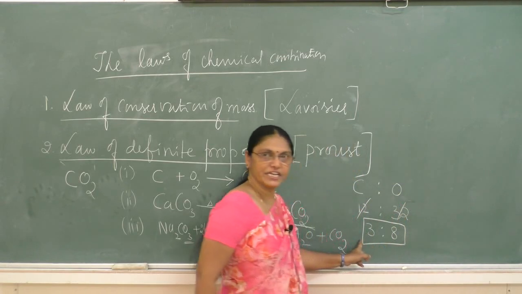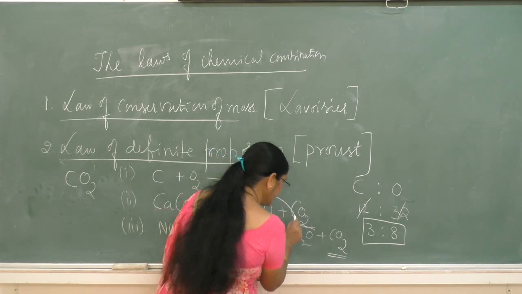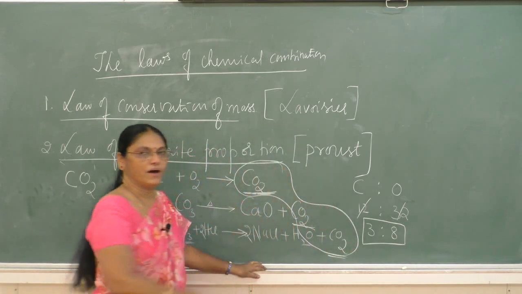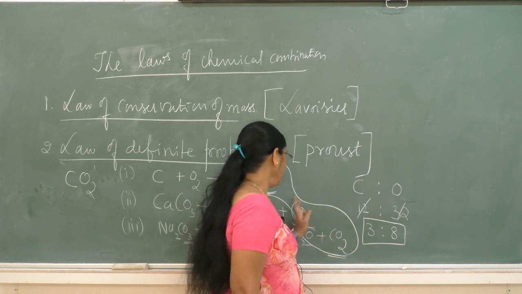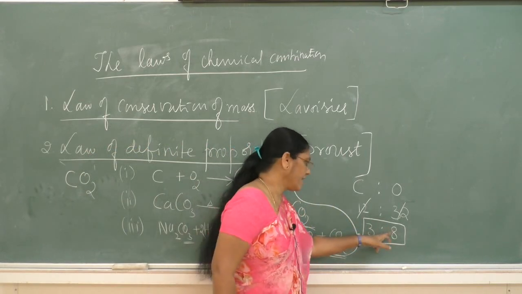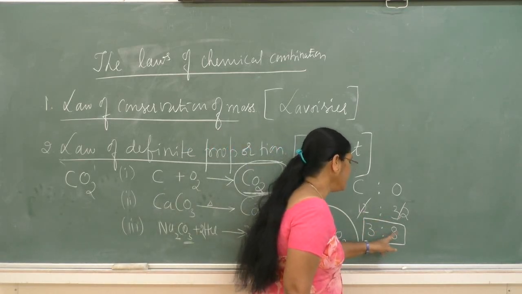So in the formation of carbon dioxide, the masses of carbon and oxygen are in the ratio 12:32, or 3:8. In all these methods, carbon and oxygen are combined in the ratio of 3:8.